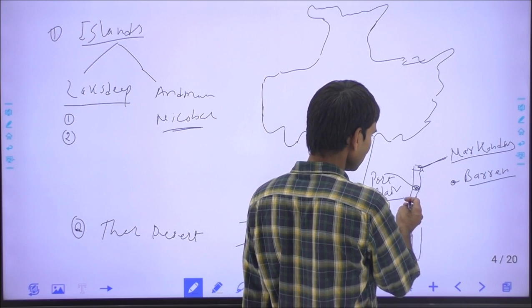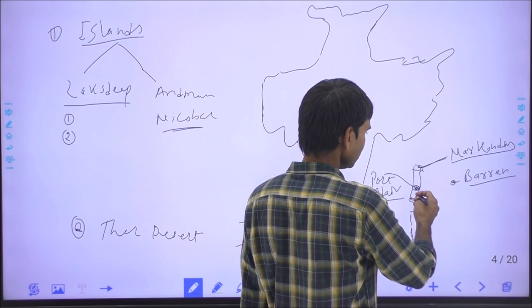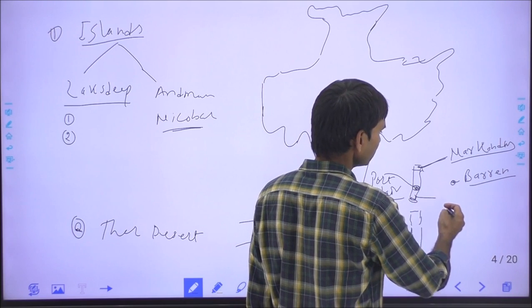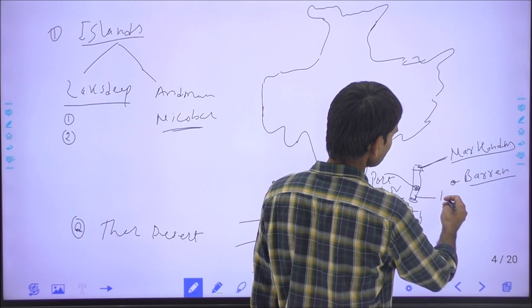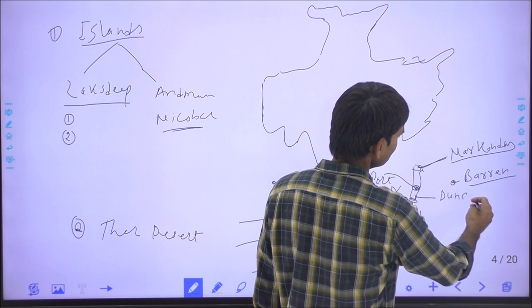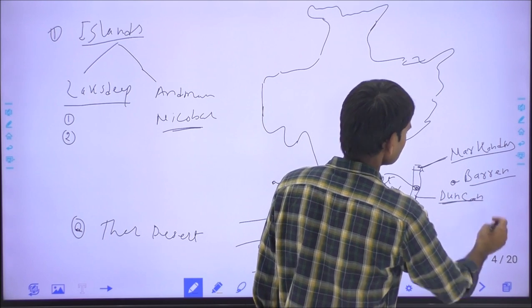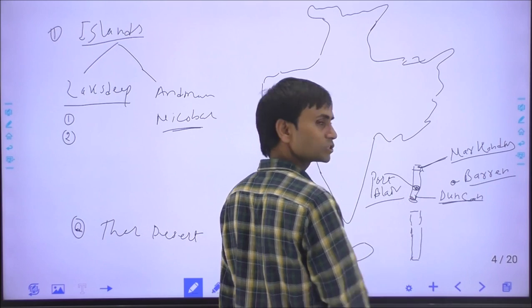And this is the Little Andaman, and here this is the water channel called the Duncan Pass. Important question: Duncan Pass separates Little Andaman and South Andaman.